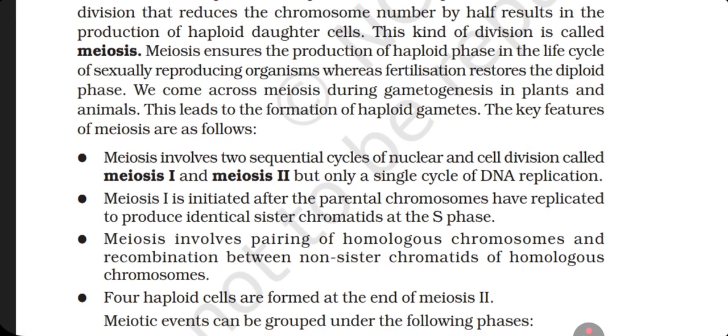Meiosis involves two sequential cycles of nuclear and cell division called meiosis 1 and meiosis 2, but only a single cycle of DNA replication. Meiosis 1 is initiated after the parental chromosomes have replicated to produce identical sister chromatids at the S phase. Meiosis involves the pairing of homologous chromosomes and recombination between the non-sister chromatids of the homologous chromosomes. Four haploid cells are formed at the end of meiosis 2. Meiotic events can be grouped under the following phases.